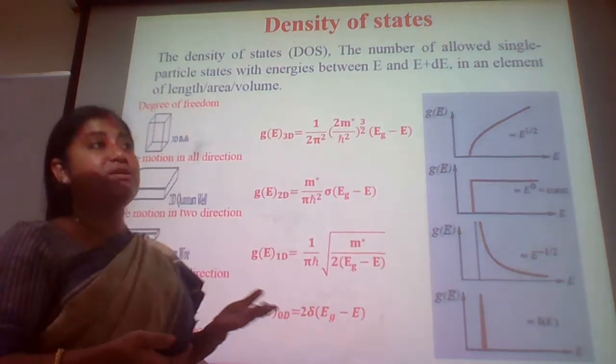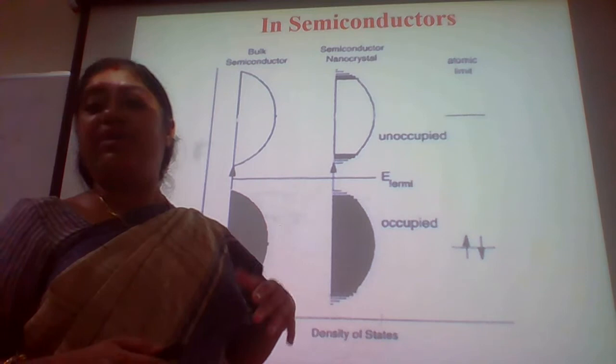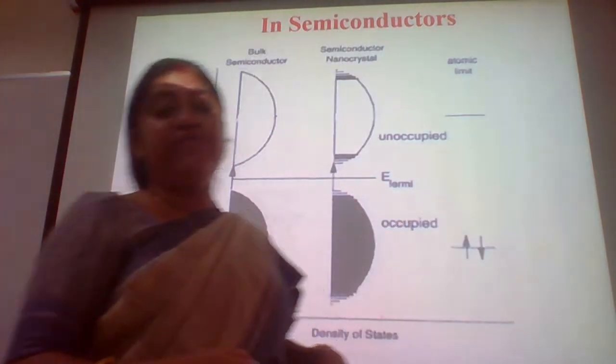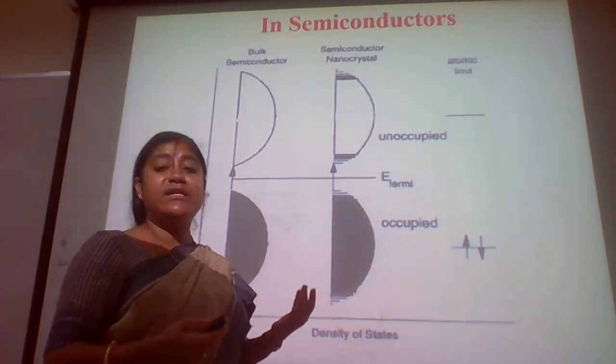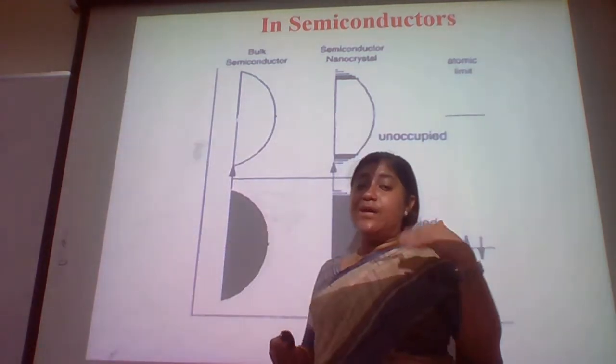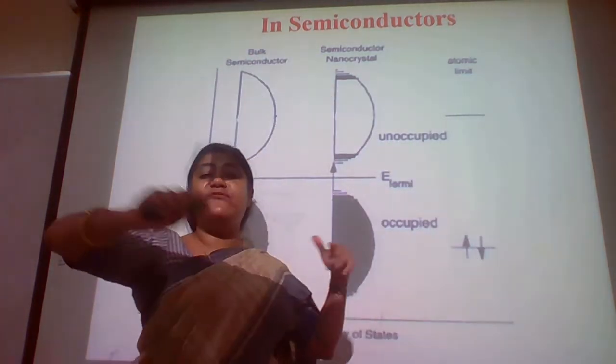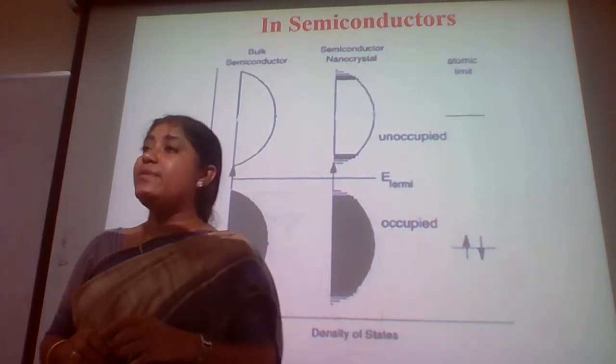Now, density of states. Since we are talking about the electronic transitions, we also talk about the confinement of the electrons, how they are confined. In terms of nanosciences or nanotechnologies, we have to have different configurations of the nanomaterials.